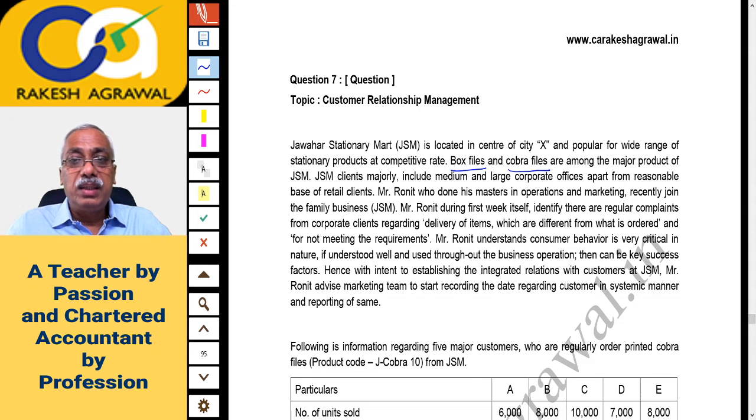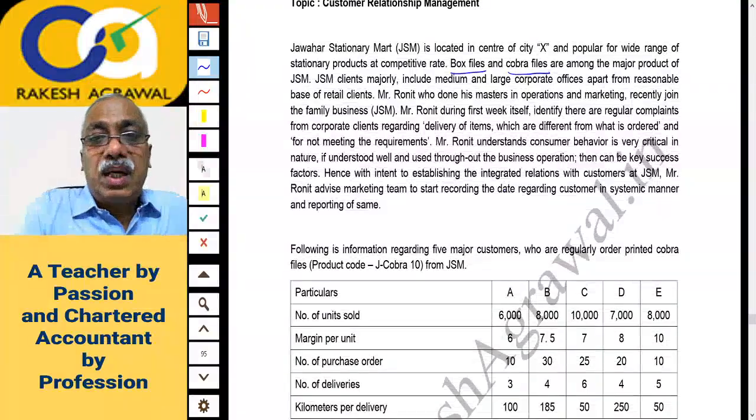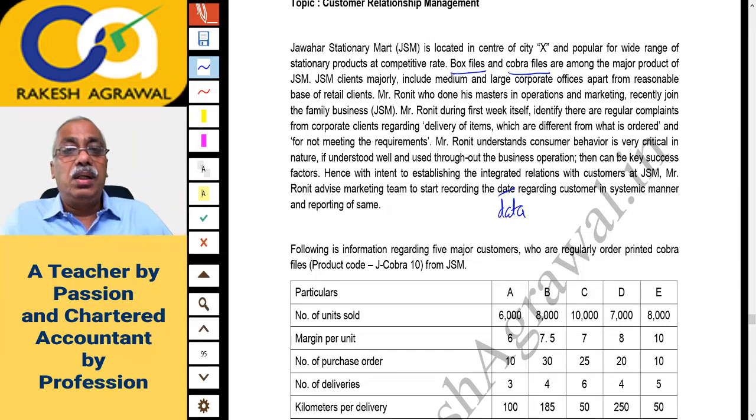Mr. Ronit understands consumer behavior is very critical in nature. If understood well and used throughout the business operation, it can be a key success factor. Hence, with the intent of establishing integrated relations with customers at JSM, Mr. Ronit advised the marketing team to start recording the data, not date, it should be data, I think. Please correct the spelling. To start recording the data regarding customers in a systematic manner and reporting the same.